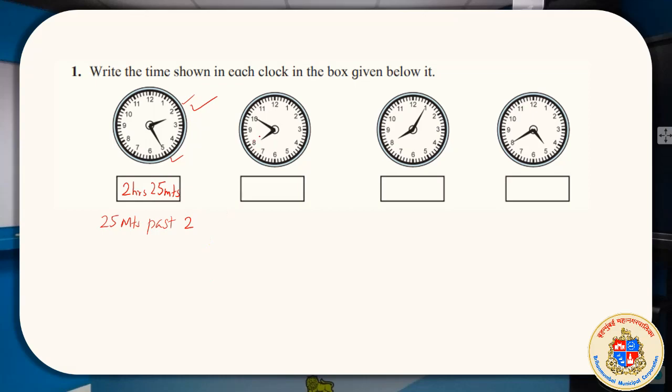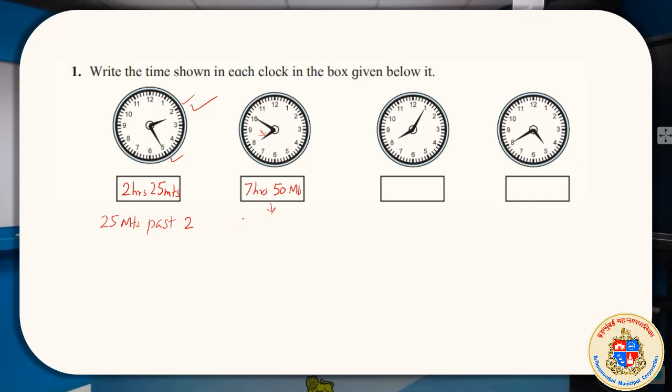Now here, the small hour arm has not yet reached 8 o'clock, right? But it is far away from 7 o'clock. It is close to 8 o'clock. So we will have to write in that respect. There are 2 ways of presenting the time. It is 7 hours 50 minutes straight away, or, you know that it is going to be 8 o'clock, right?